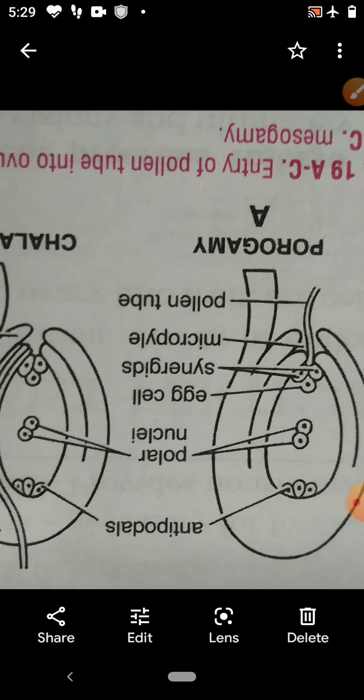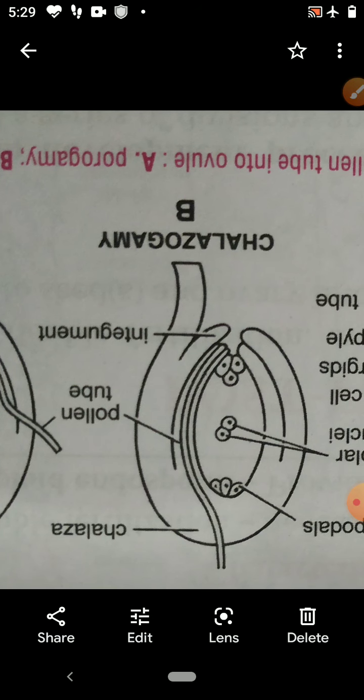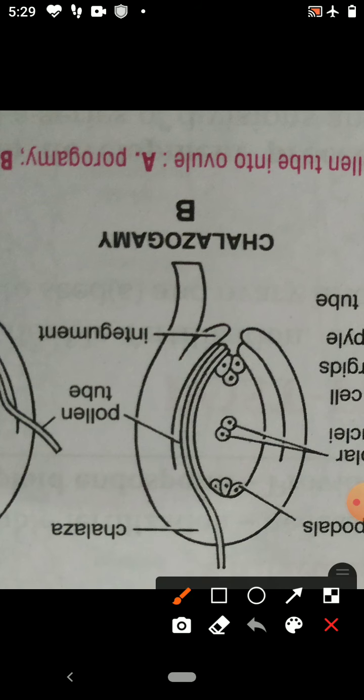But in certain cases, the pollen tube enters the ovule through the chalazial end. This is called the chalazial end. And the pollen tube is coming in the ovule through the chalazial end. Then this condition is known as chalazogamy.